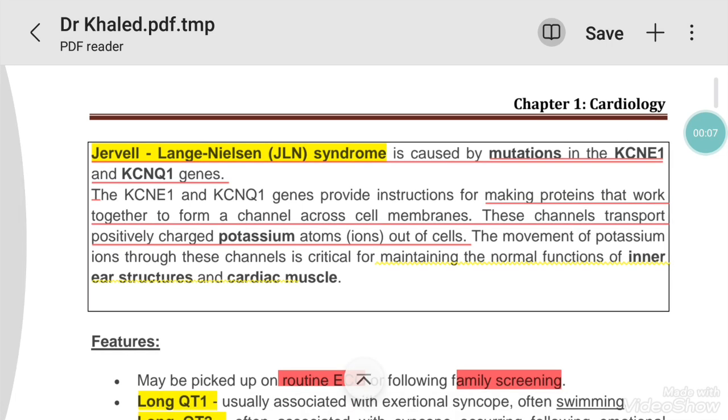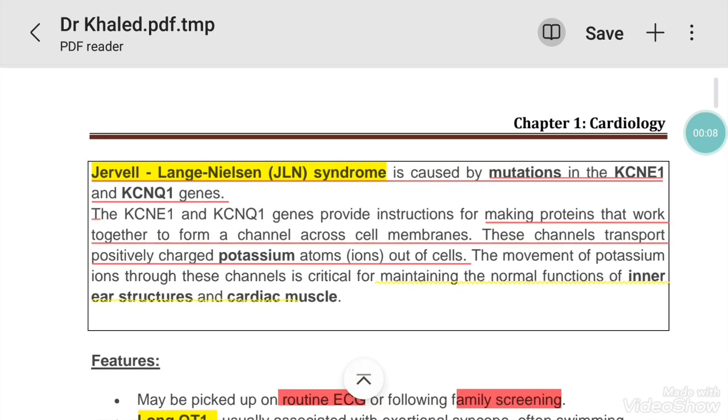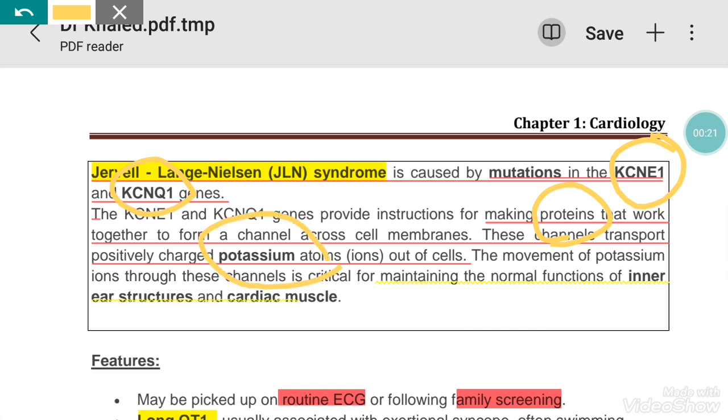Now a little bit of detail about Jervell-Lange-Nielsen syndrome. It is actually caused by mutations in the KCNE1 and KCNQ1 genes. These genes are important for the proteins that form the channels that transport potassium out of the cells.